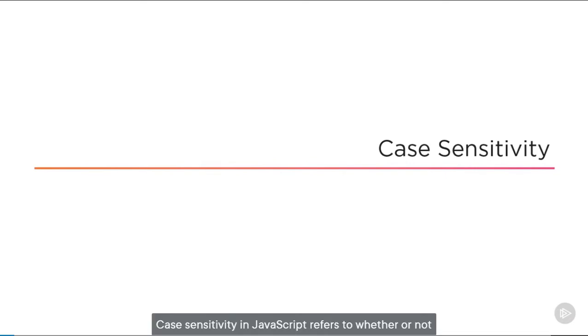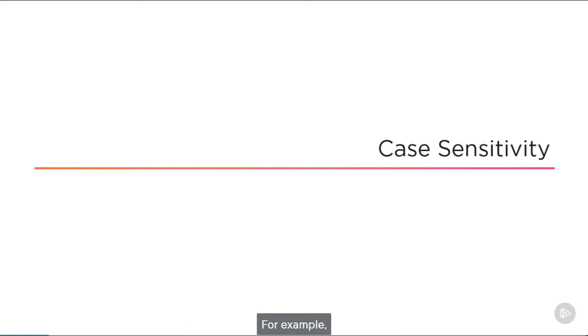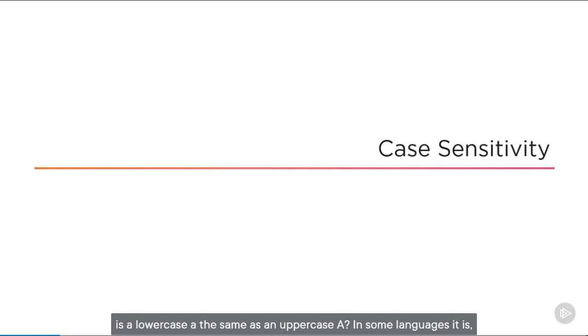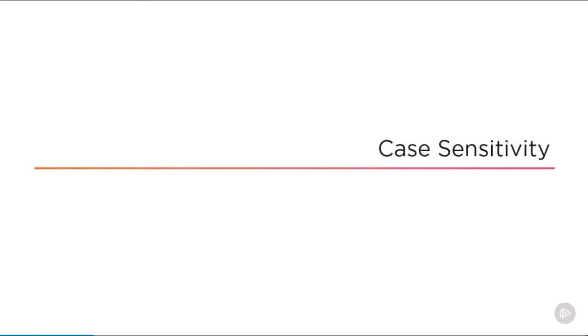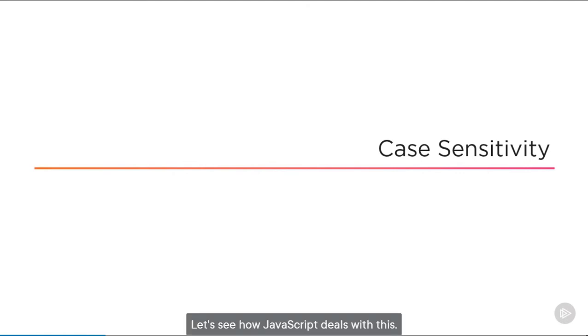Case sensitivity in JavaScript refers to whether or not the case of names are important or not. For example, is a lowercase a the same as an uppercase A? In some languages it is, but in JavaScript it's not. And this is the source of a lot of bugs. Let's see how JavaScript deals with this.